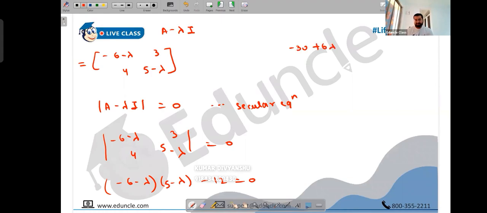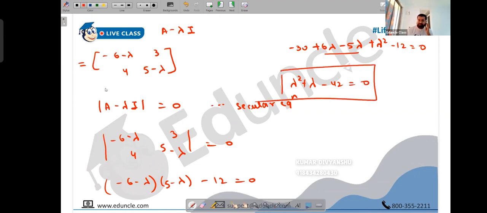Minus 6 into minus lambda, that's plus 6 lambda. Minus 5 into lambda, that's minus 5 lambda. And then minus lambda into minus lambda, that's lambda squared. Minus 12, that's 0. 6 lambda minus 5 lambda is lambda. Lambda squared I'm writing as it is. Minus 30 minus 12, that's minus 42. This is 0. So we have an equation. This is the same thing, the secular equation only, but you have written this in terms of lambda. And this is also known as the characteristic equation.